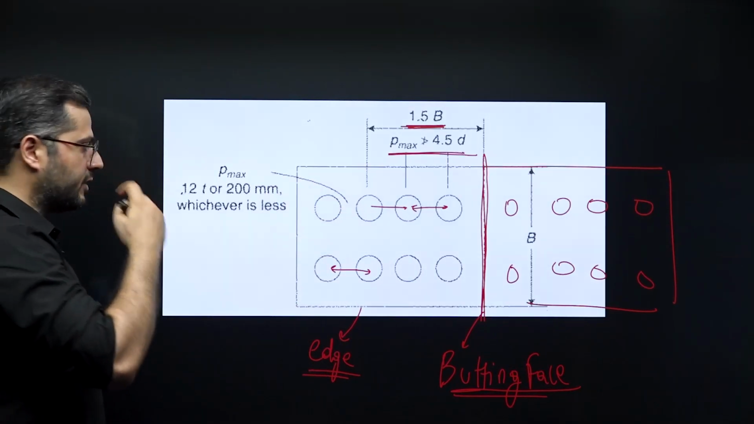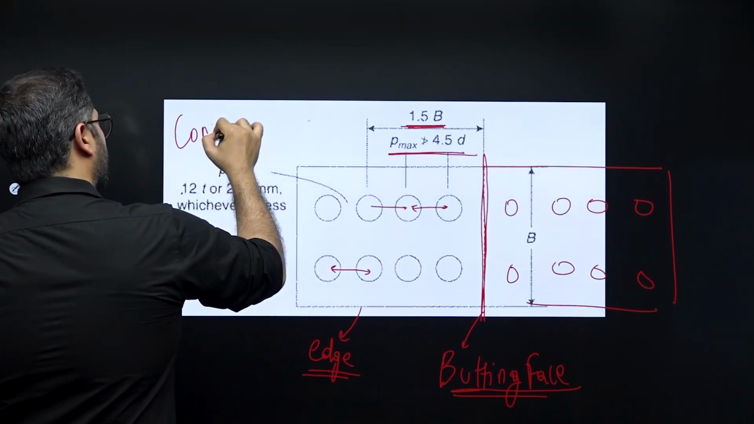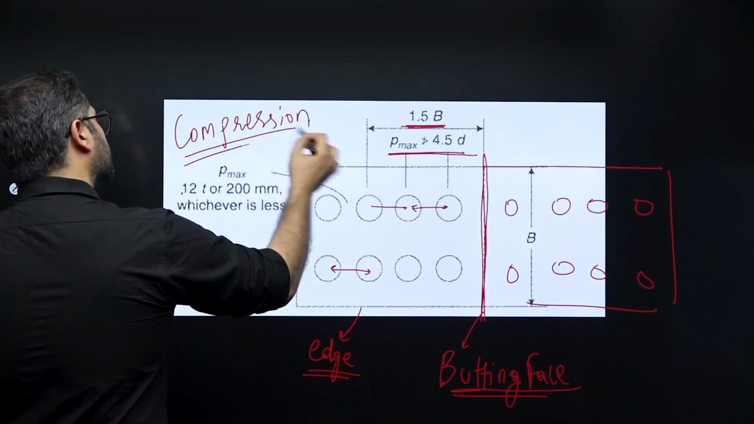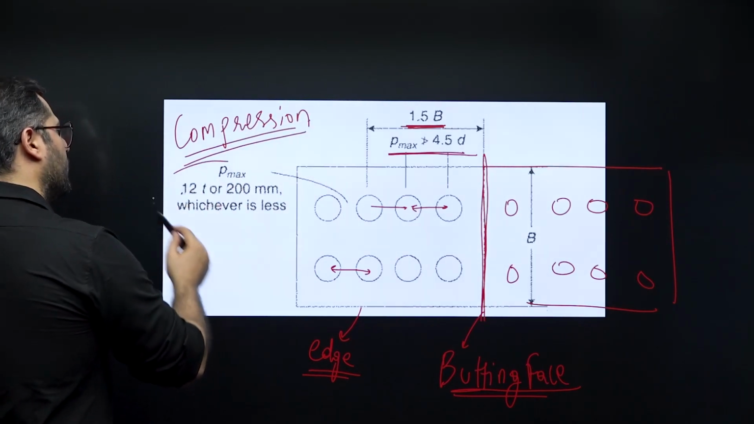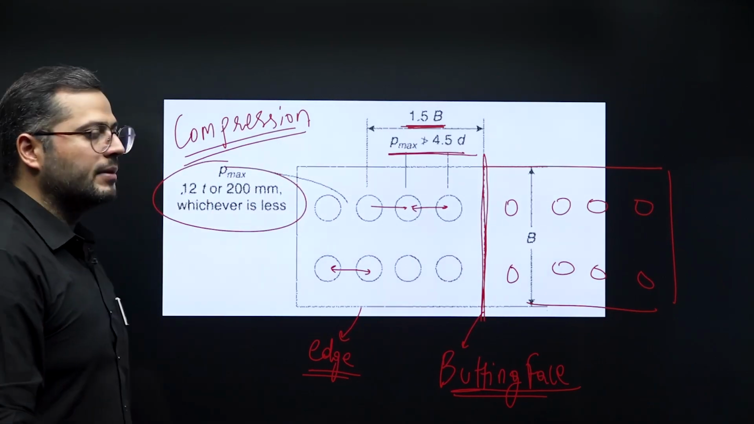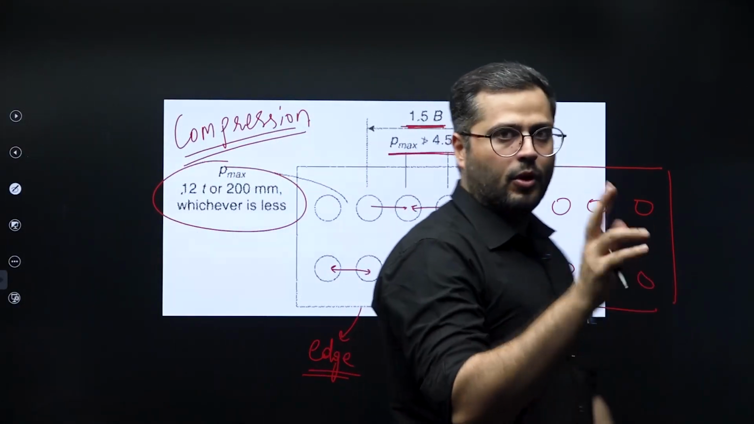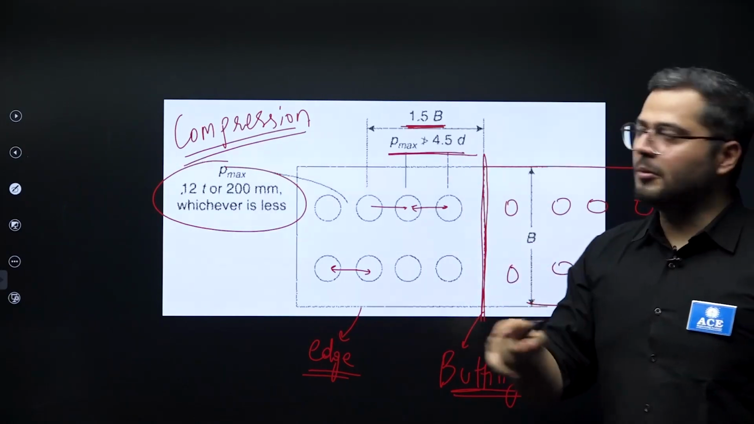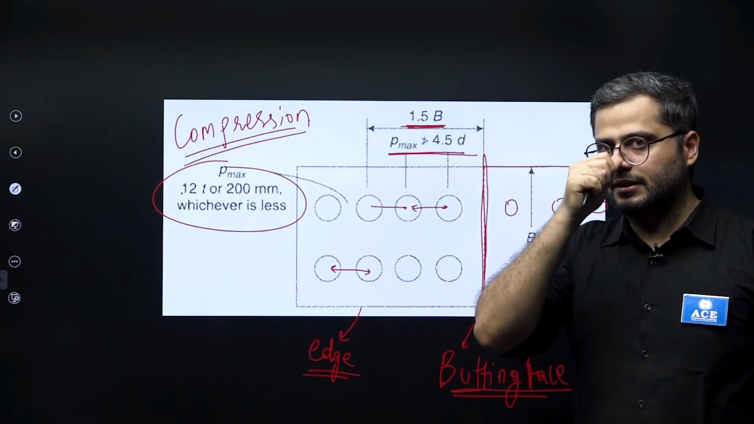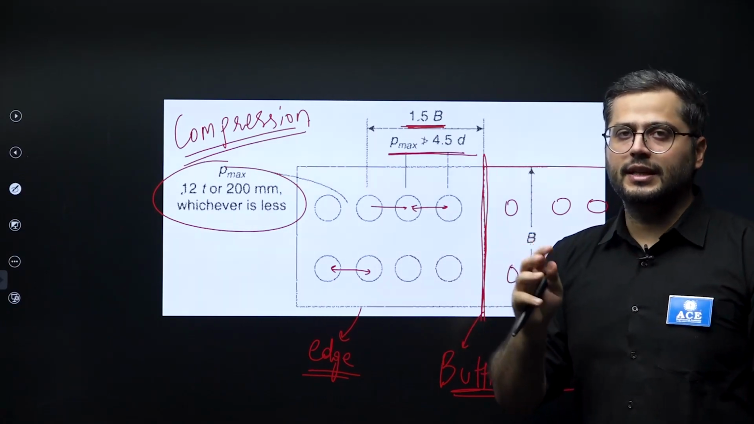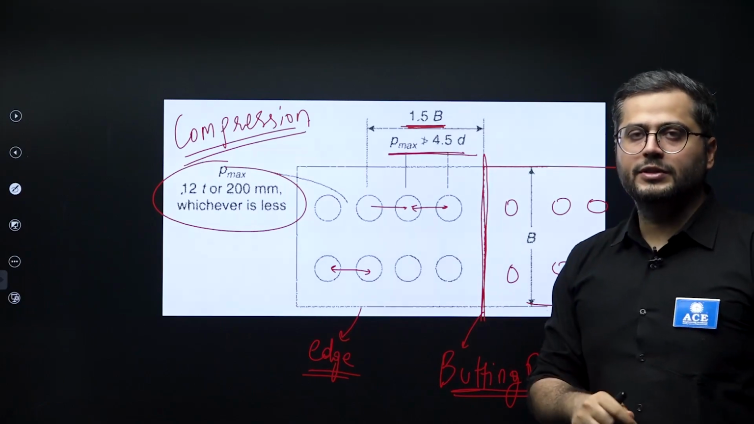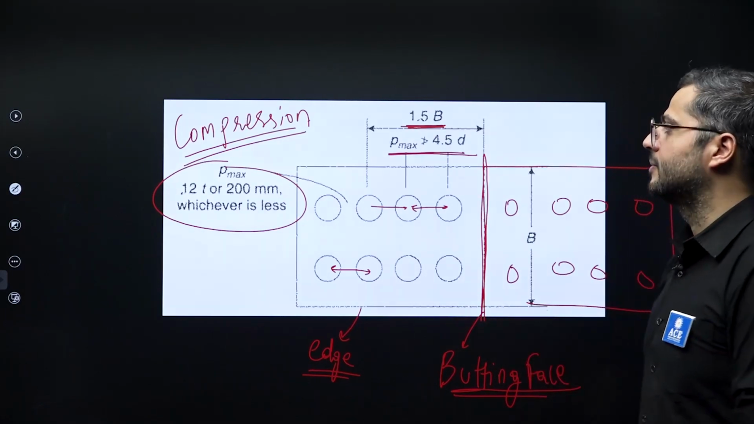This is specifically for compression members. That's why over here 12 times T or 200 mm is also mentioned. So both of these criteria should be fulfilled. Generally, no one will tell you about this criteria, and it has not been asked, but in future they can ask, because now they are touching some concepts or codal provisions they have not asked before.